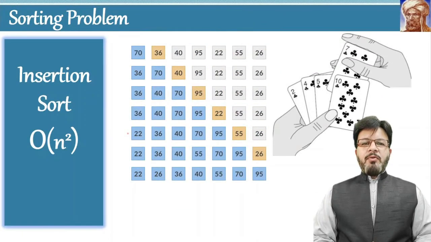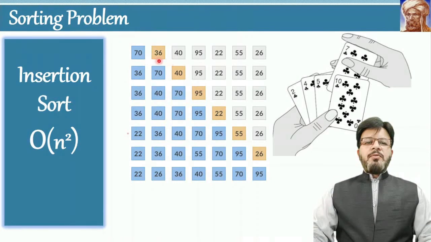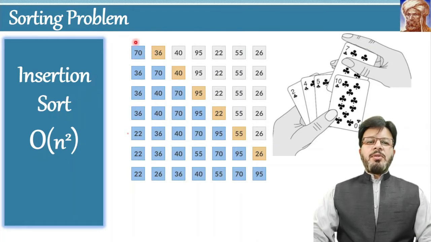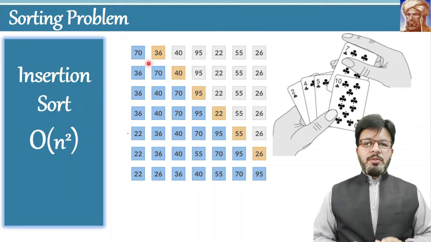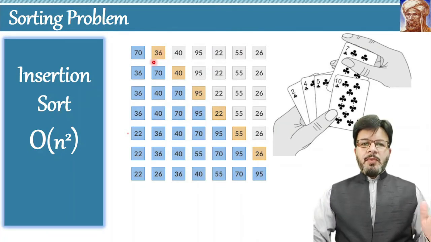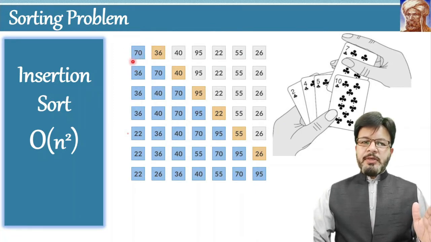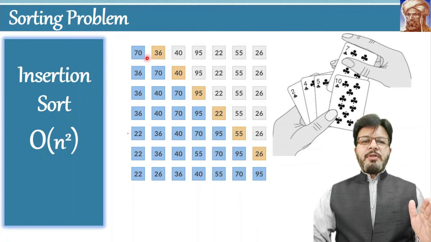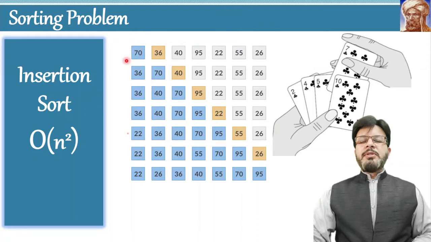Let's take an example of an array of numbers. The algorithm will start from the second number in the list because one number is by default sorted. No need to sort one number. Sorting will be required if there are at least 2 numbers. So the number is 36. The algorithm will compare it with the number on the left side of it, which is 70. As 36 is less than 70, the algorithm will move 70 to the location of 36 and 36 will be stored at the position of 70.